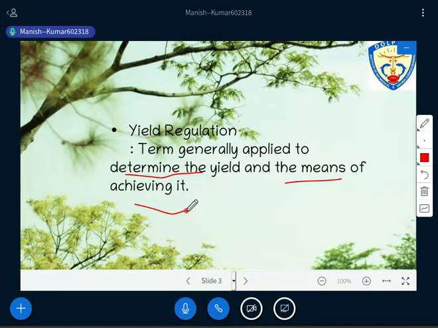You can't say that this is the definition, this is just a term that has been applied which has this meaning. Yield regulation means, right, you have to determine the yield. It means how much amount of volume you require, and second thing is how you'll get that amount of volume, and the condition is that the things have to be sustained. Have you got that? Is it clear? Have you understood the term yield regulation?